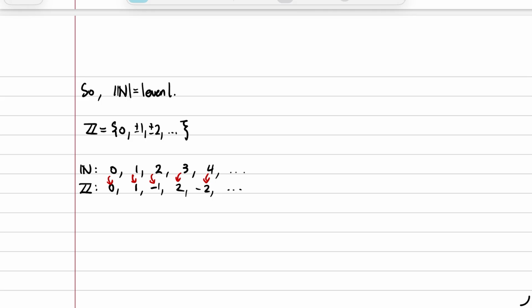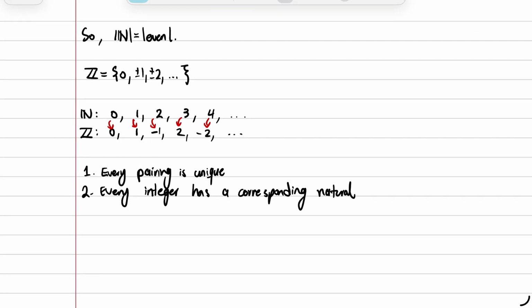This covers two bases. It is true that every pairing is unique, which is the 1-to-1 aspect, and every integer has a corresponding natural number, which is the onto aspect, and so the natural numbers actually have the same cardinality as the integers.